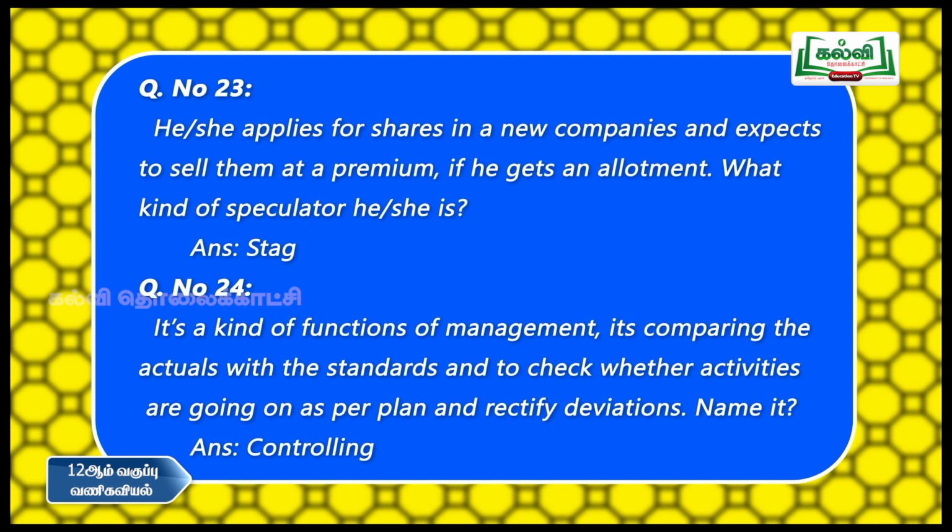Here, comparing the actual performance with the plans and standards is called controlling, because controlling is the only evaluating function. In that, the actual performance is compared with the plans in order to identify the deviations, to rectify them and to take remedial steps to remove that deviation. So, comparing the plan with performance is called controlling. So, this type of function is the controlling function.